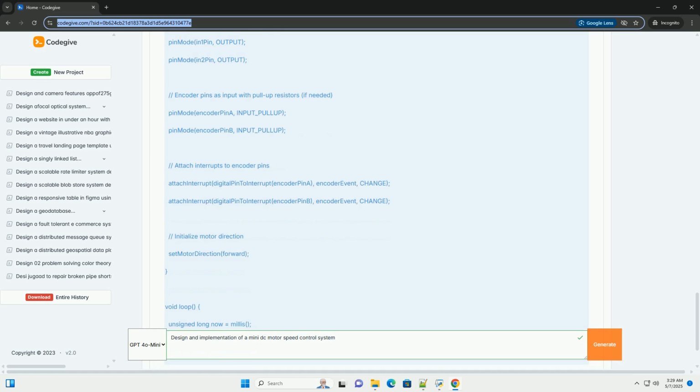Interrupts. Using interrupts for the encoder is critical for accurate speed measurement, especially at higher speeds. Make sure your ISR, the encoder event function, is short and efficient. PWM frequency. The PWM frequency used by analog write on the Arduino Uno is approximately 490 Hz.